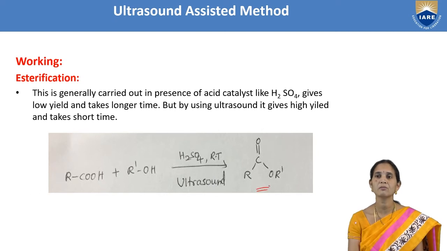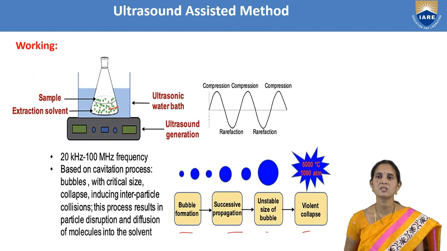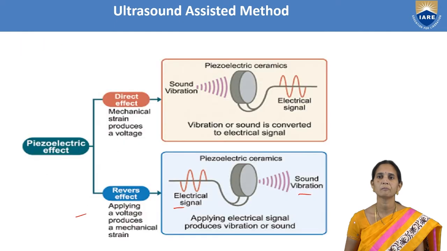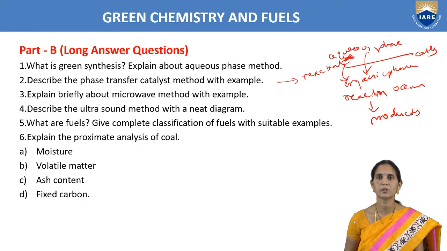So for the preparation of esters, by taking carboxylic group and hydroxyl group, we prepare the esters by the ultrasound method. That we have to write. The working principle also we have to write: the piezoelectric effect principle.